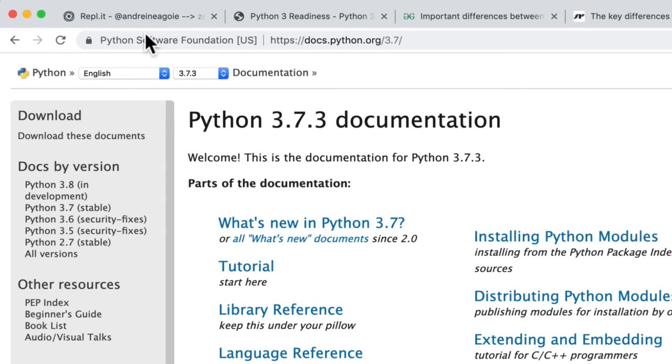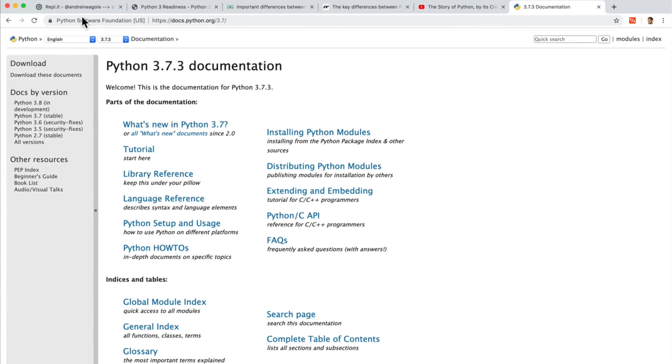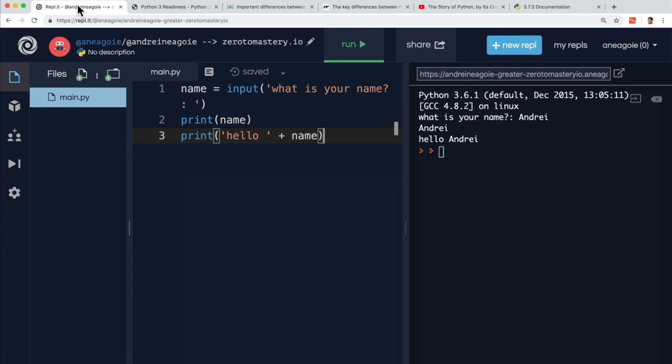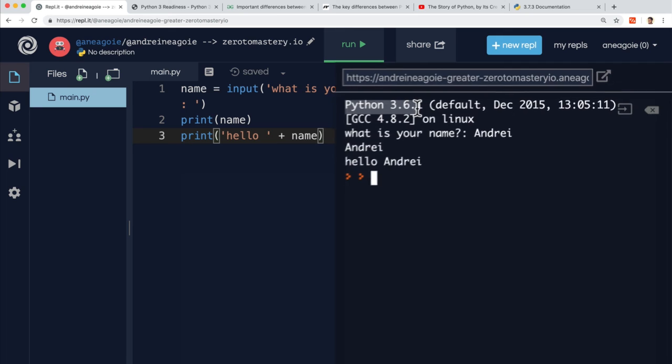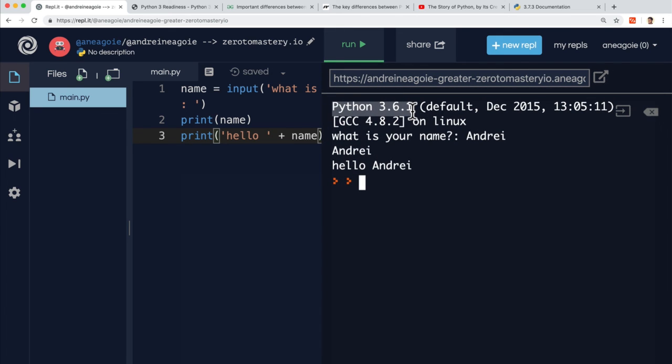So, just a quick note about Python 3 versus Python 2. When you hear the word Python, people are generally just talking about both Python 3 and Python 2.